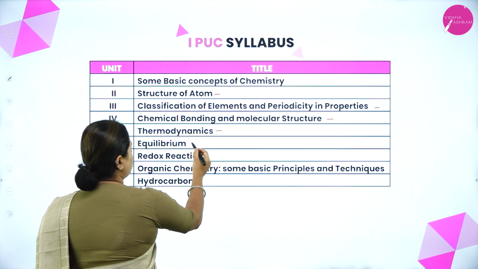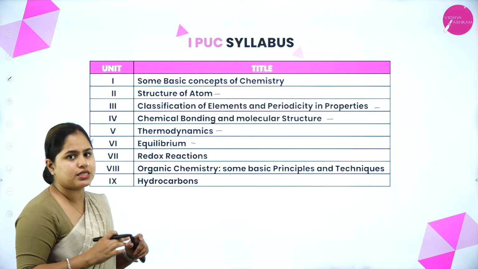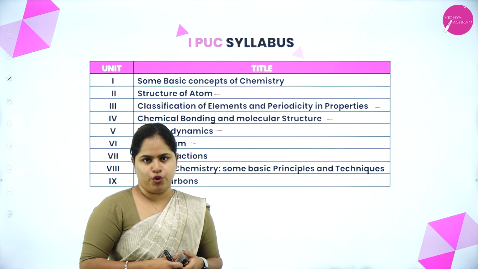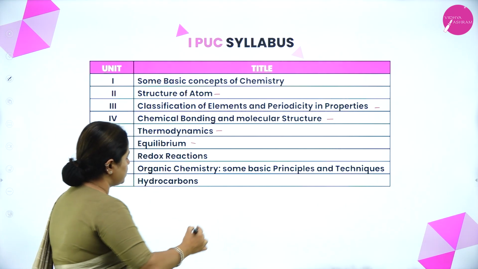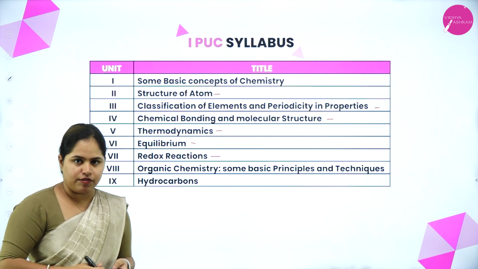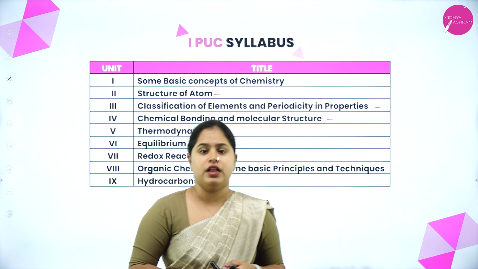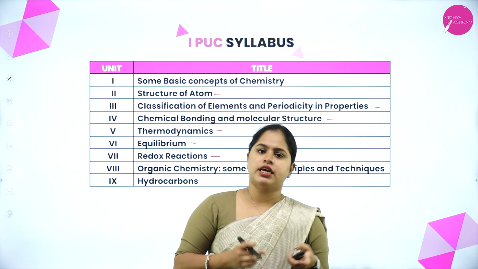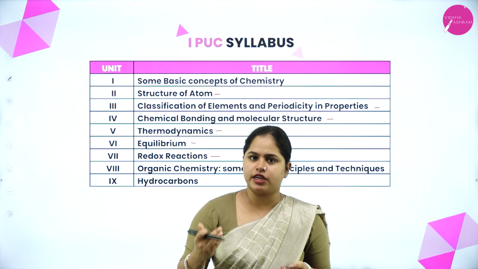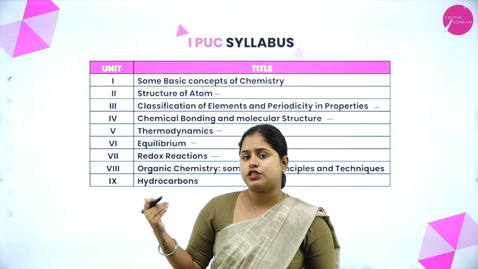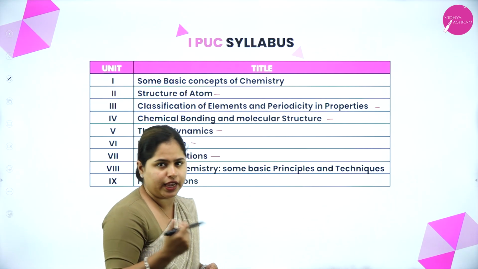Same way the next chapter also, equilibrium. These two chapters are completely new for you, right? Now the next one is redox reactions, that is chapter 7. Even this you have studied in your previous years as well. What is a redox reaction, right? In terms of oxygen and hydrogen you have studied. Now in this first PUC you are going to study it in terms of electrons.